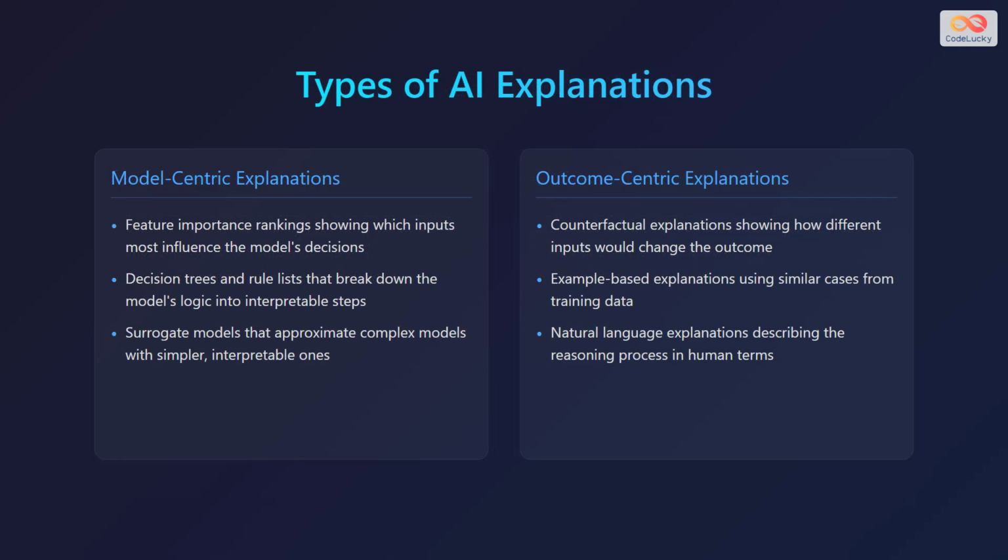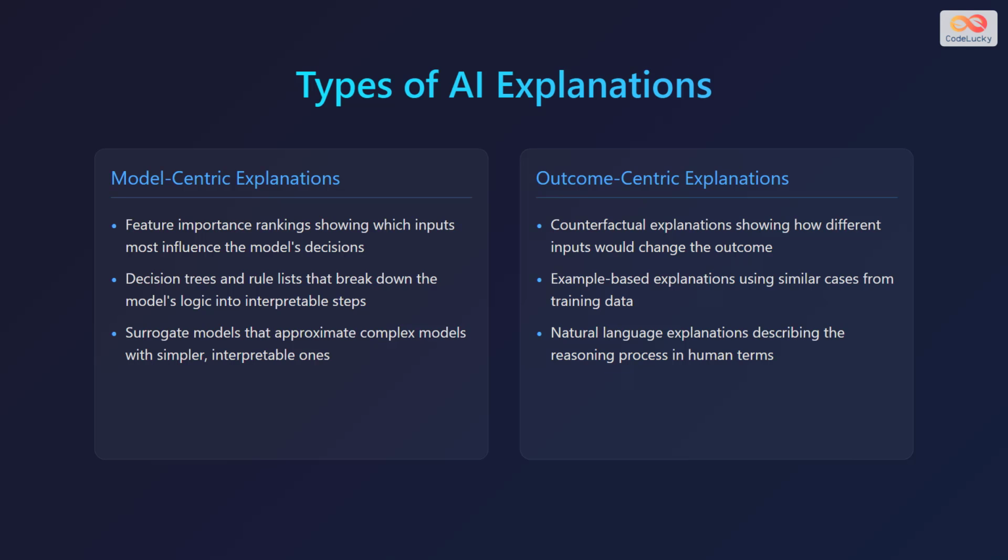There are mainly two types of AI explanations: model-centric and outcome-centric explanations. Model-centric explanations include feature importance rankings showing which inputs most influence the model's decisions, decision trees and rule lists that break down the model's logic into interpretable steps, and surrogate models that approximate complex models with simpler, interpretable ones.